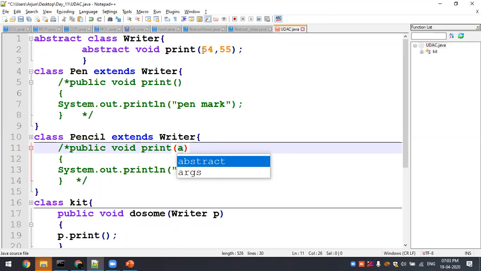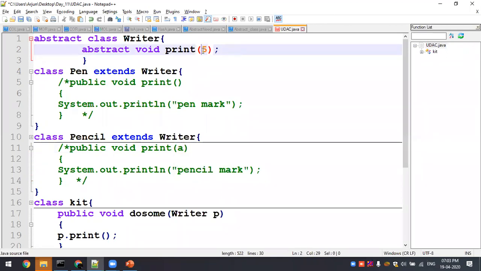But overriding is where you are supposed to have the same method name, argument type, whatever it is, the same method signature. If it is void, you give void, void, void. Print, you give print, print, print. Inside, you give the argument type. If it is an empty argument, you give an empty argument, empty argument. This is how you have to do the overriding.